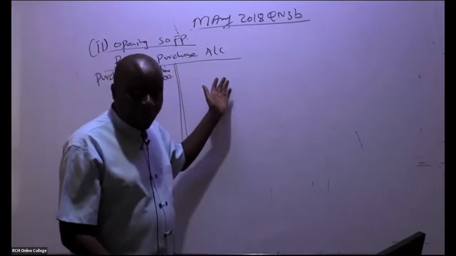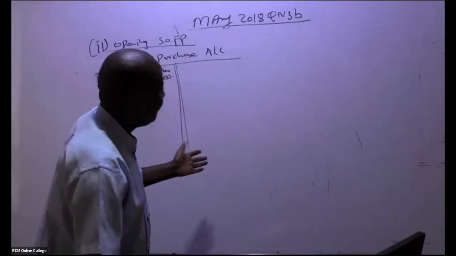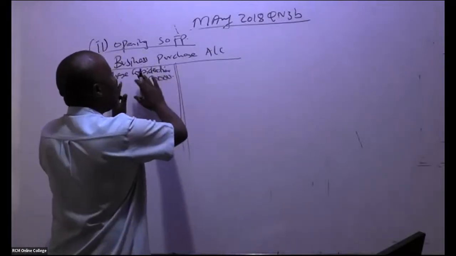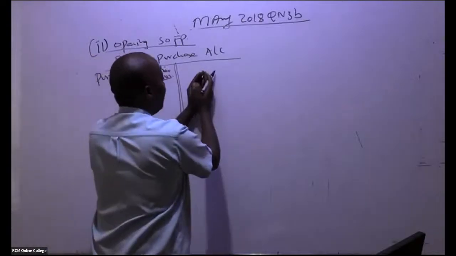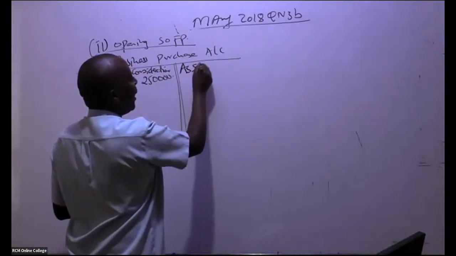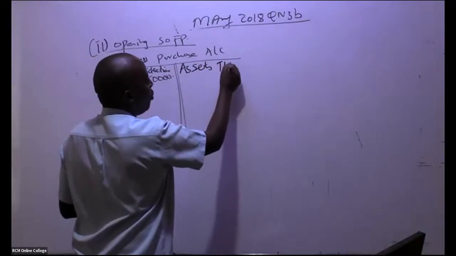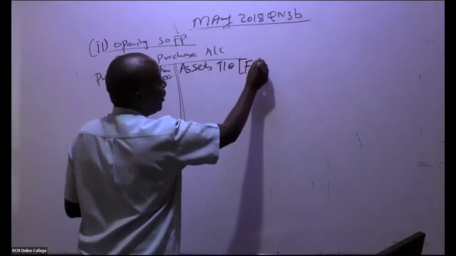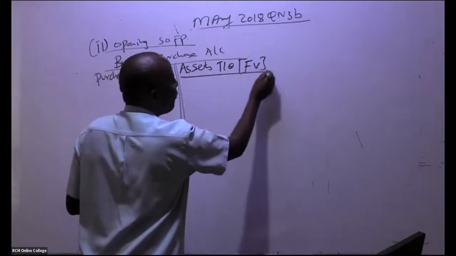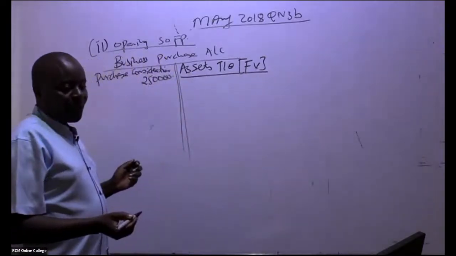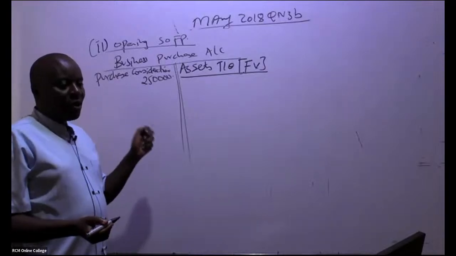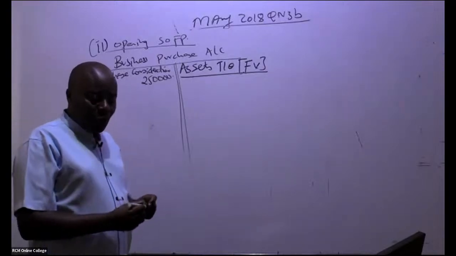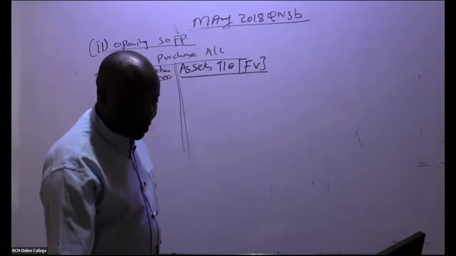So we start with assets taken over. Here you are debiting the individual assets and then you credit this account. And remember, for assets taken over, you always use fair value. So go to note number 2 and pick this.